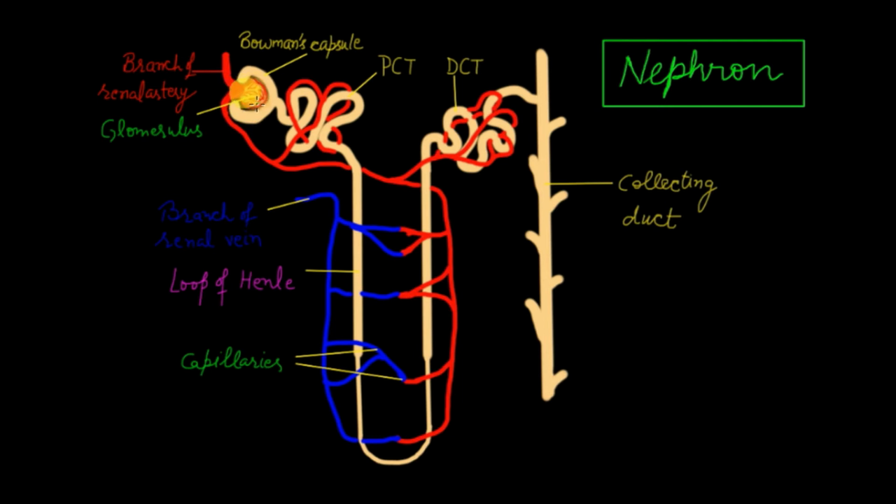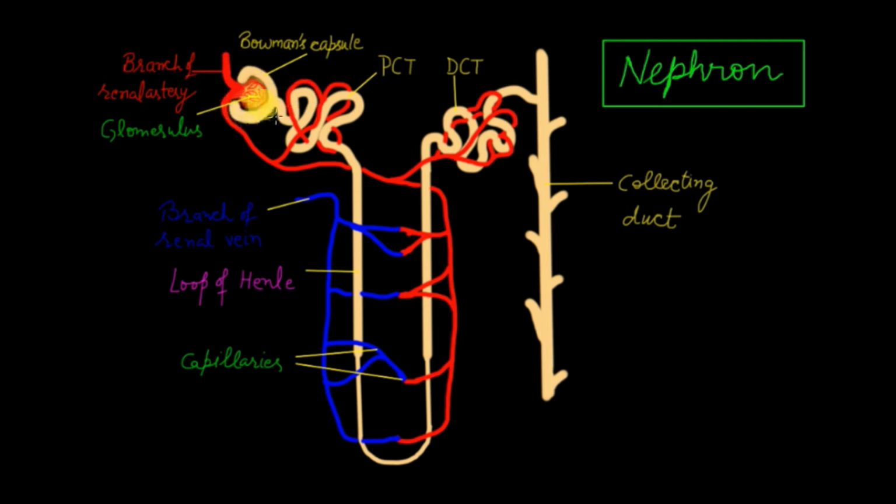Because of the high pressure, a lot of water moves out of the blood along with the nitrogenous waste in the form of urea or uric acid, and some glucose molecules, amino acids, and some ions like protons, sodium ion, potassium ion. All these things move out from the glomerulus and this filtrate is collected by the Bowman's capsule. So this filtrate will now move to the tubular part of the nephron.